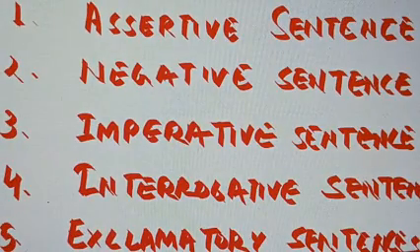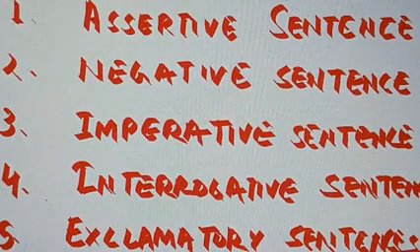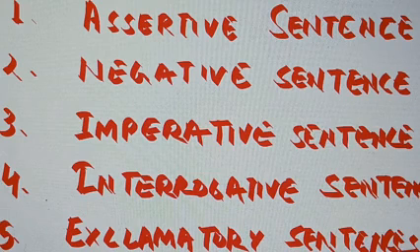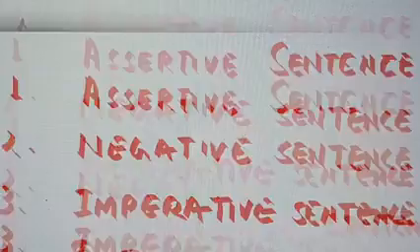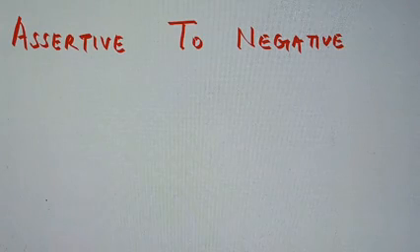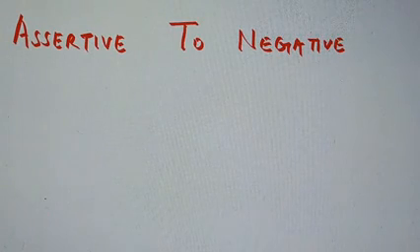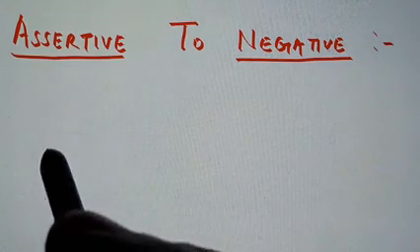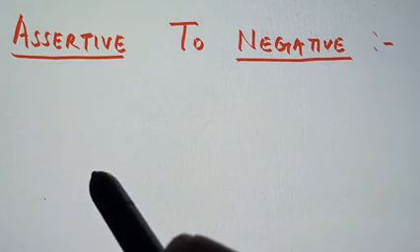As we know, sentences are of many kinds, like assertive sentences, negative sentences, imperative sentences, interrogative sentences, and exclamatory sentences. Your question used to be to transform one kind of sentence into another kind of sentence. First of all we will take up assertive sentence to negative. How to change an assertive sentence into a negative sentence. Your assertive sentence means positive sentence. It could be of present, it could be of past.